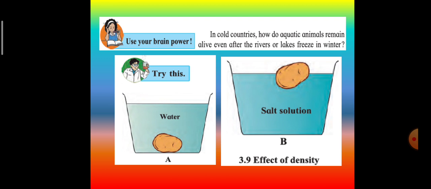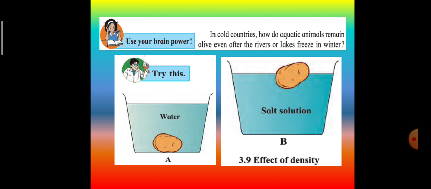Use your brain power. In cold countries, how do aquatic animals remain alive even after the rivers or lakes freeze in water? Just now we have studied due to anomalous expansion of water, the lakes, rivers or any water body freezes only on the upper layers.